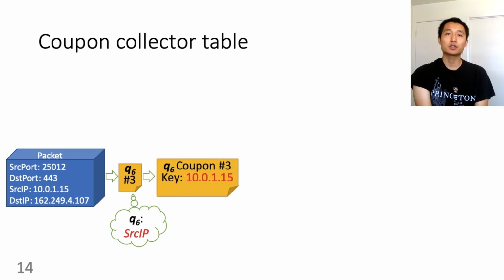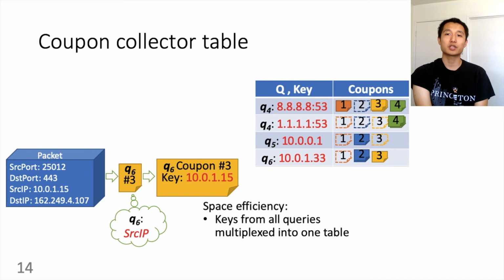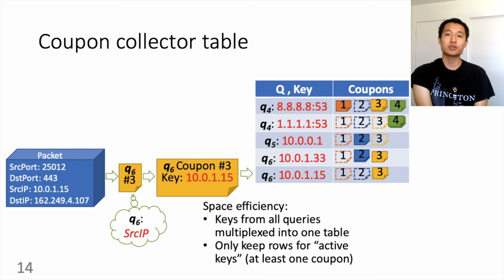Now we try to collect this coupon into the in-memory coupon table. The table has many rows indexed by query and key. As we can see, there is currently no row for query 6 and this IP, so we create 1 row. Now we also collect this coupon for this row. Notice that we are not keeping state for queries and keys not collecting coupons yet, and we only consume memory space when a key gets its first coupon, so we can achieve good space efficiency.